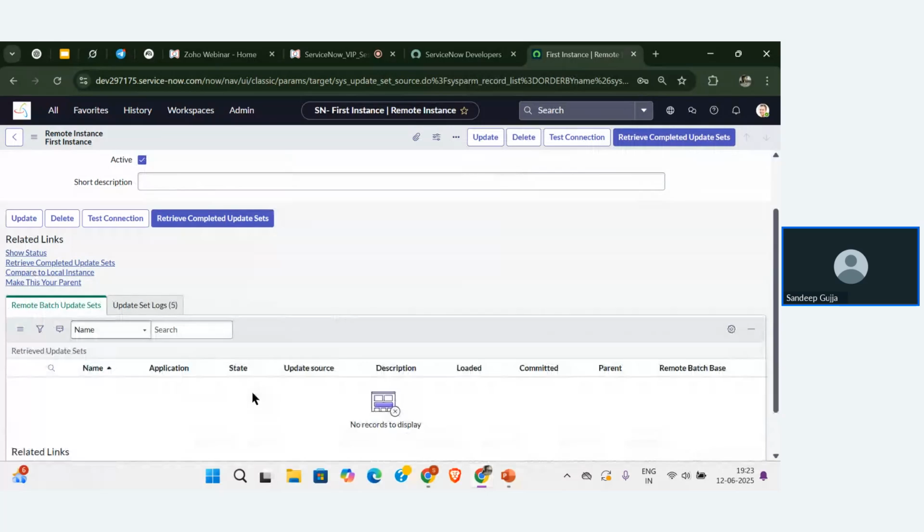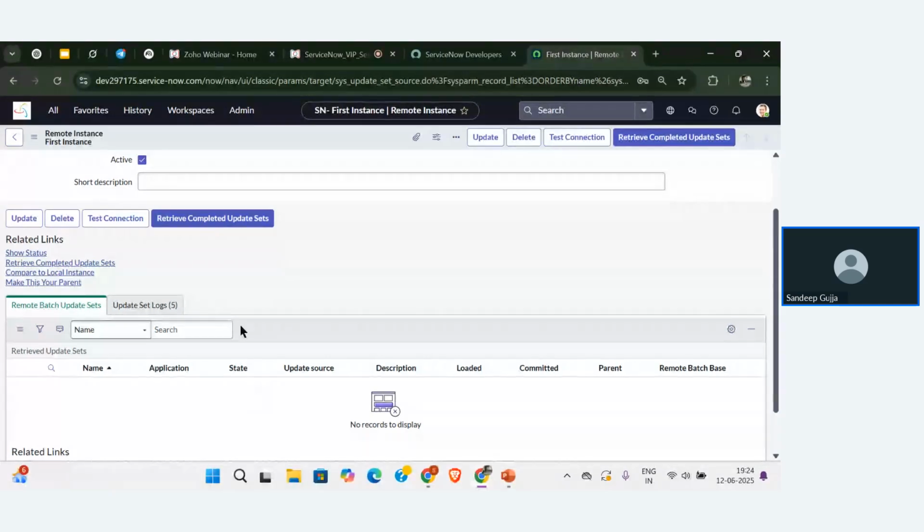Whatever completed update sets we had previously in the first instance are already loaded in this instance. That's why the two update sets we created previously are not displaying over here. That is the main reason.